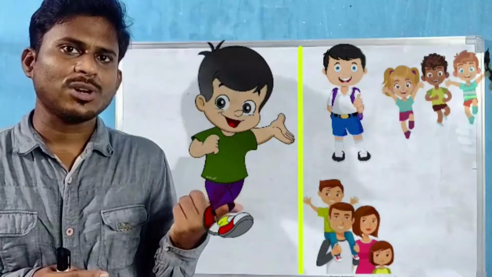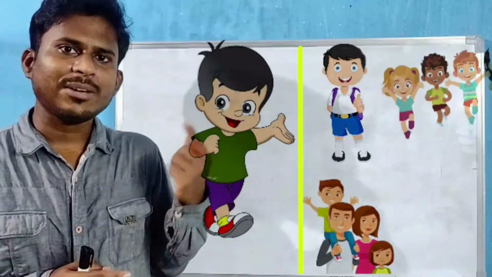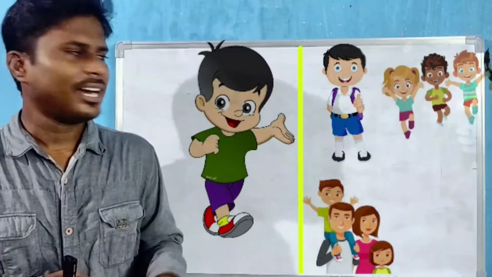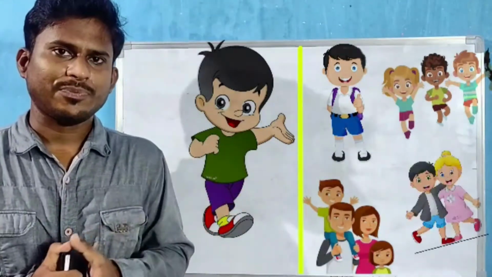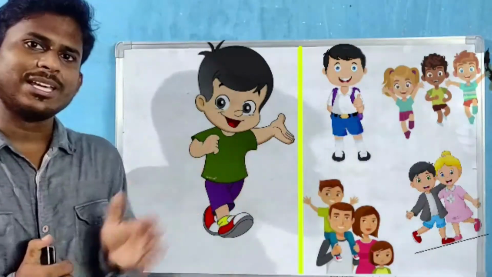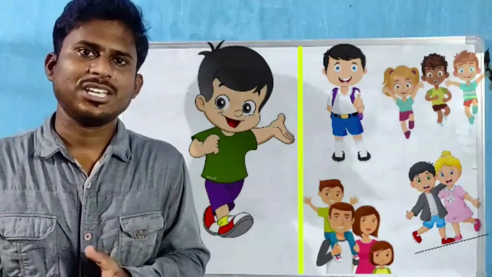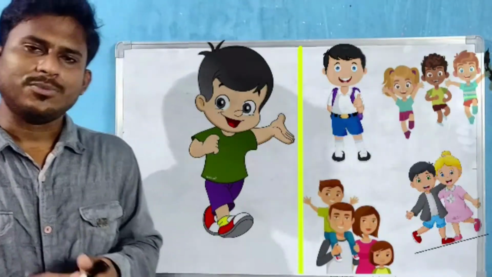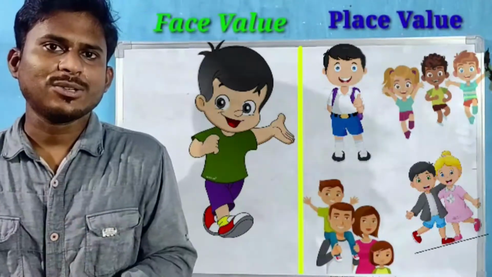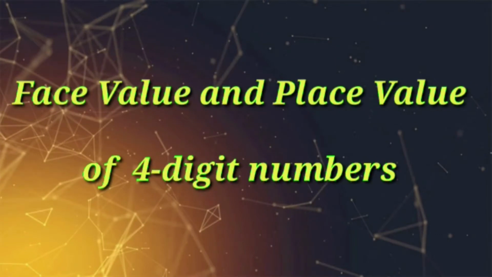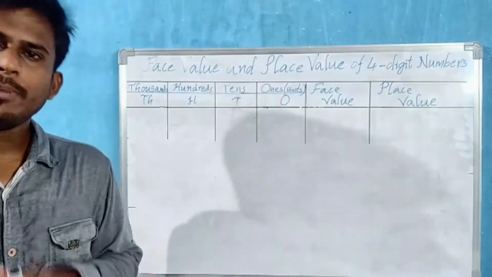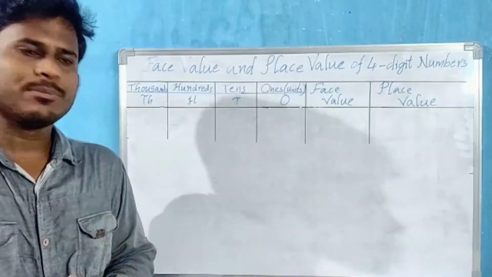When he went to school, he became a student. And when he came back home, he was a son. And after going out, he became a friend. And in his home, he became a brother also. See, same Rahul, but based on the places, his relation is changing. In the same way, we have place values and face values of a given number. So let us discuss face value and place value of 4-digit numbers today.